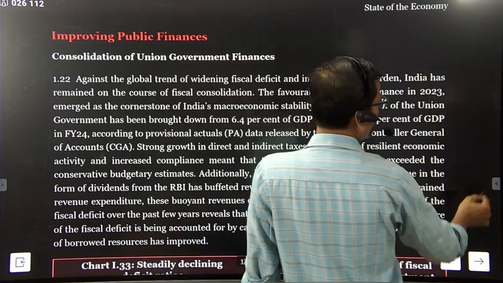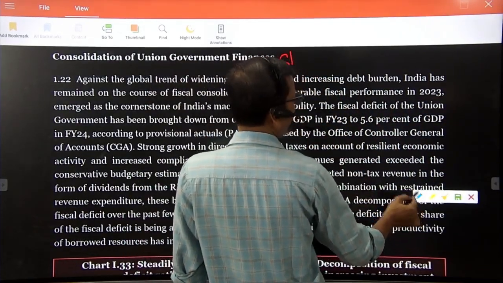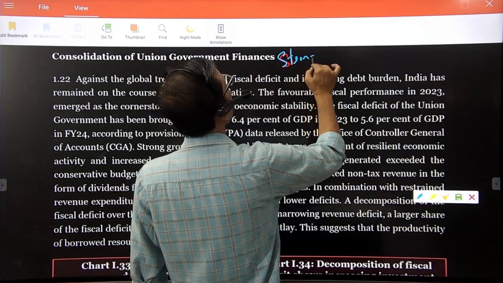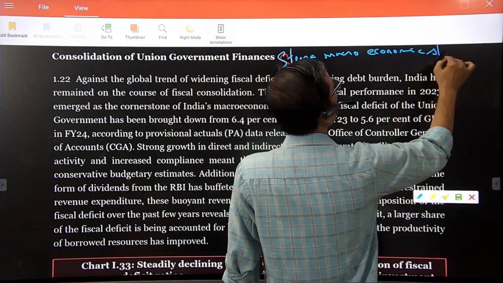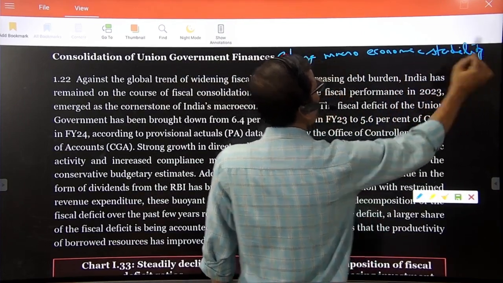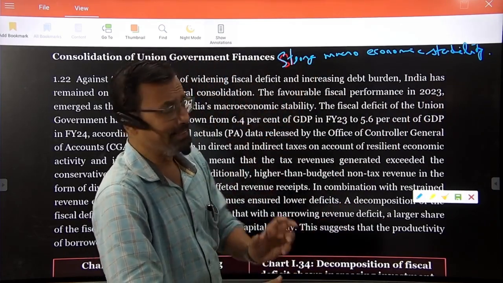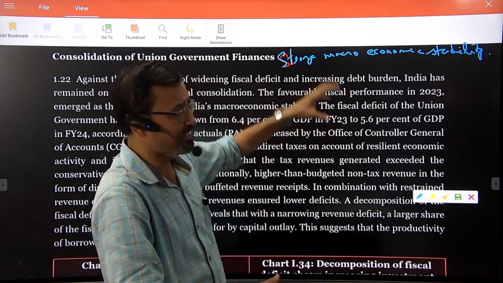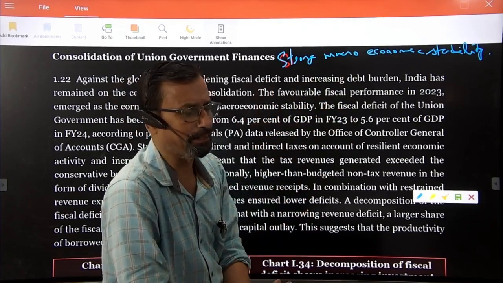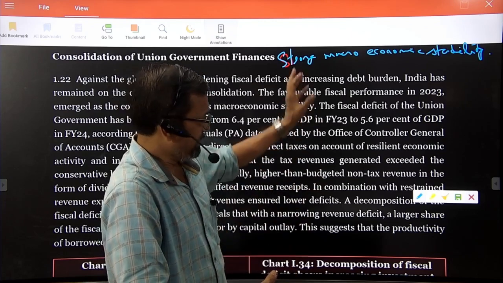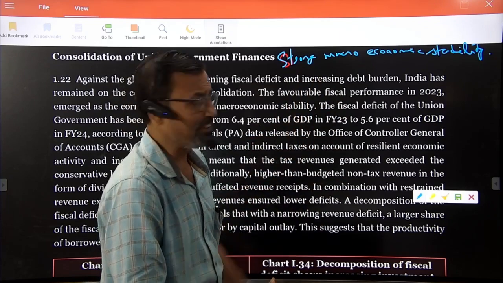Here we talk about the government's strong macroeconomic stability. How was this stability achieved? By consistently maintaining fiscal consolidation, the government maintained strong macroeconomic stability. This can be proved by the fact that the fiscal deficit was brought down.